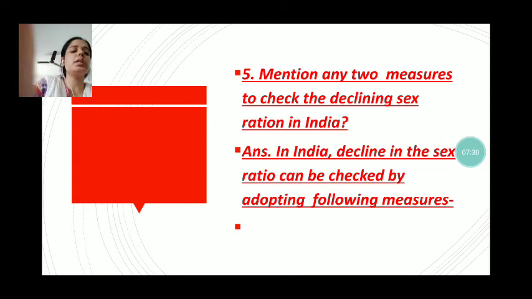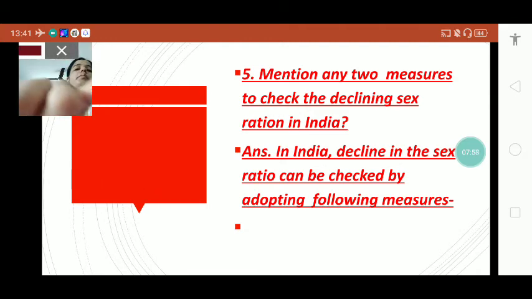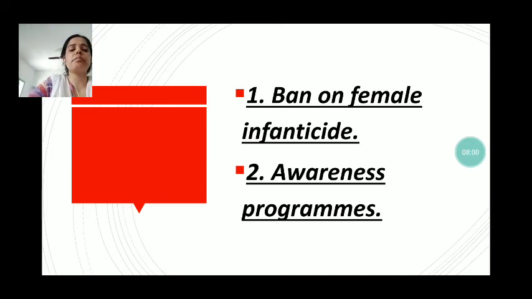The next question is: mention two measures to check the declining sex ratio in India. We know that women in India face discrimination right from birth. The birth of a girl is considered a burden by the parents. So in India, the decline in the sex ratio can be checked by adopting the following measures. The first one is a ban on female infanticide, and the second one is awareness programs.